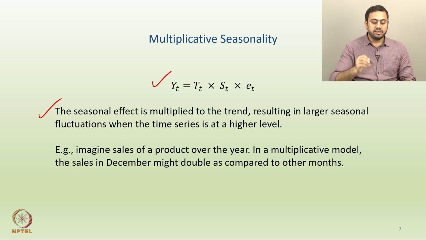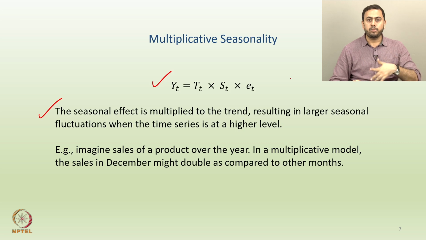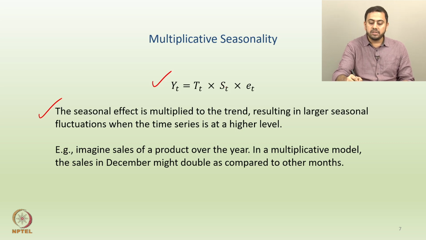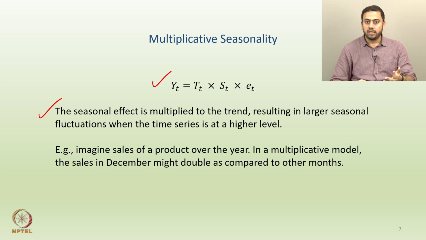Hence, the seasonal effect is multiplied to the trend, resulting in larger seasonal fluctuations when the time series is at a higher level. Now, can you see that? Since you are multiplying seasonality with trend, whenever the trend is high, or whenever you have an increase in, let us say, production or sales or stock price, whenever the time series is at a higher level, there will be a much more predominant influence of the seasonality, or larger seasonal fluctuations, simply because you are multiplying the seasonal effect with the trend. So, higher values would produce larger fluctuations and a lower trend would produce lower seasonality also.